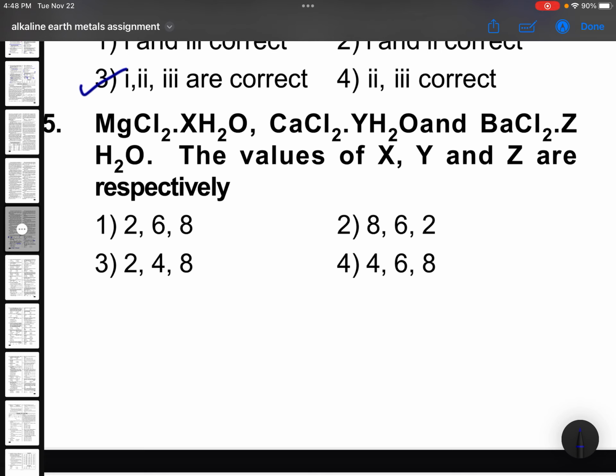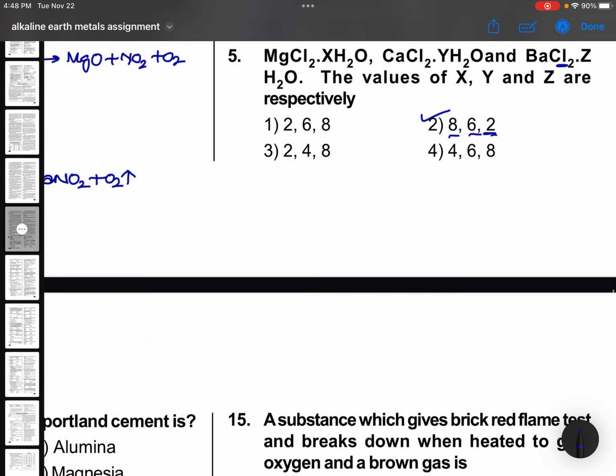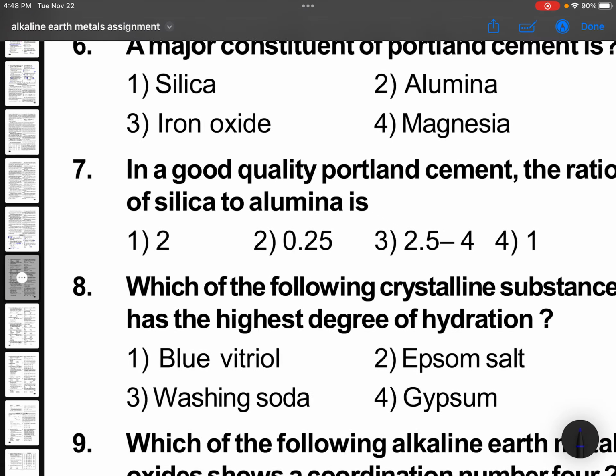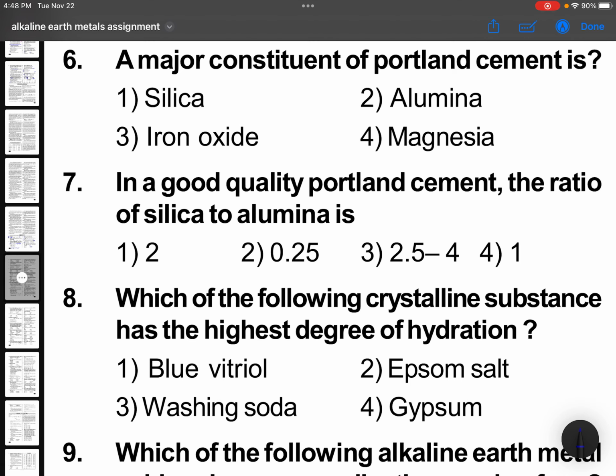MgCl2·xH2O, CaCl2·yH2O, BaCl2·zH2O, the values of x, y, z decrease down the group. For BaCl2 it should be 2. So it must be option 2. Down the group decreases, so 8, 6, 2. But in NCERT, one place it is given 6, one place it is given 8. Don't confuse.